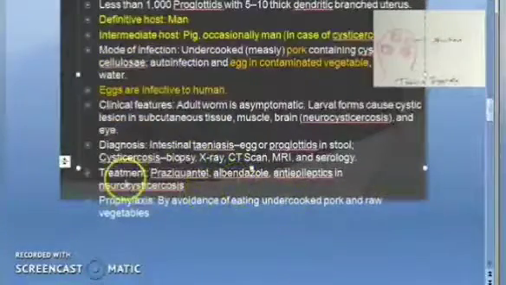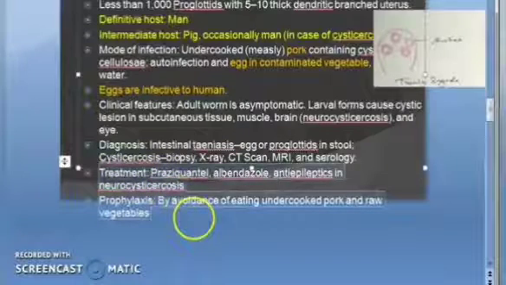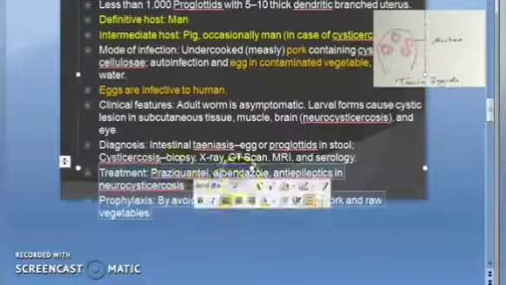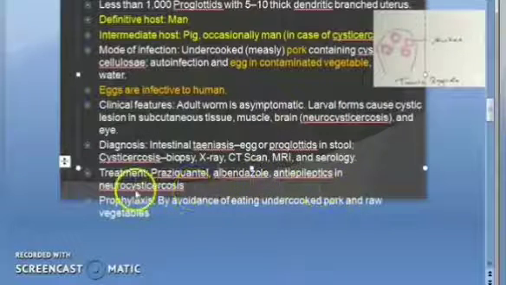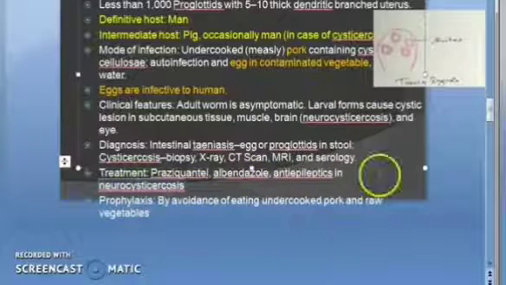So let us look at the treatment. How will you treat? This is also the same thing. Praziquantel you can give. You can also give albendazole. In case of neurocysticercosis, you will have to give